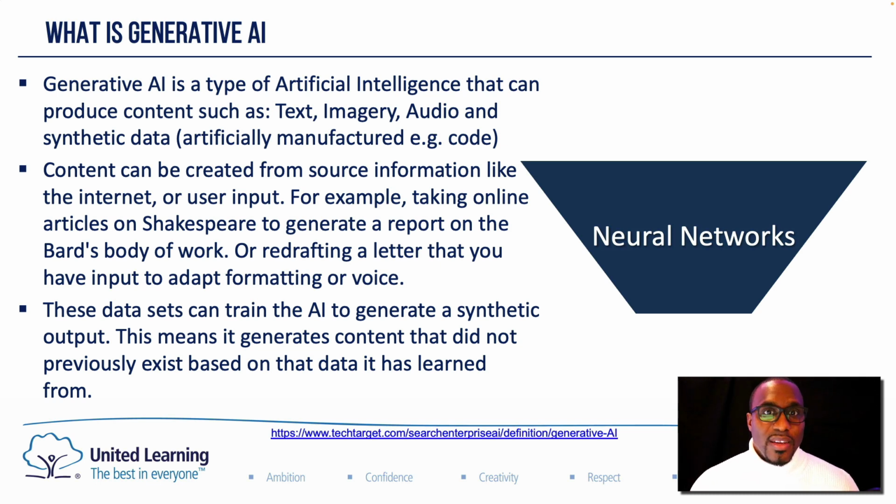Simply said, a neural network can be broken down into a calculable function. For example, input, logic, and then output. So the input would be what you are presenting to the algorithm. The logic will be the type of decision tree that the algorithm will process. And then the output is based on that specific function. So these functions are referred to or described as neurons. And the more functions you have, the more complicated they are, and the way in which the structure is set up is what is referred to as a neural network.